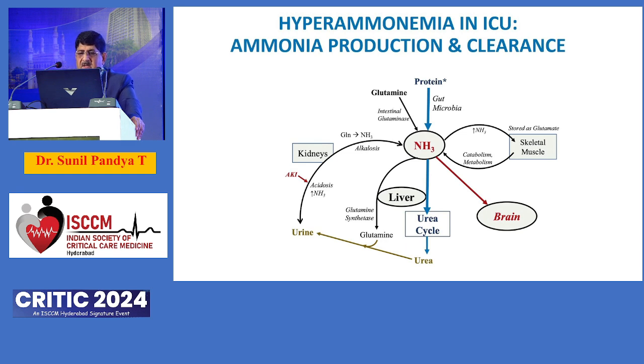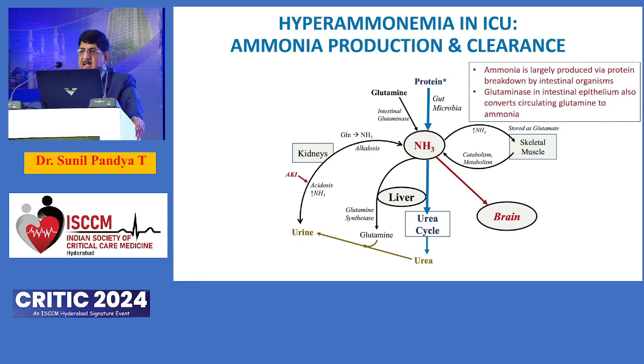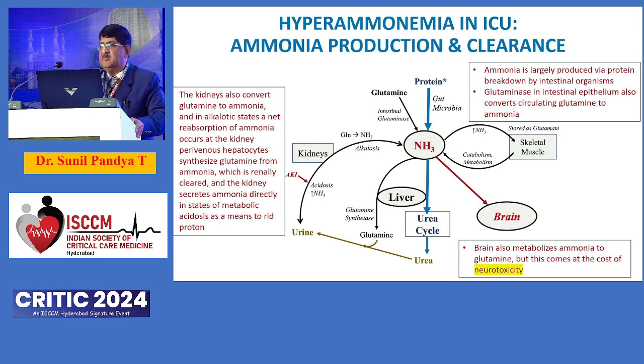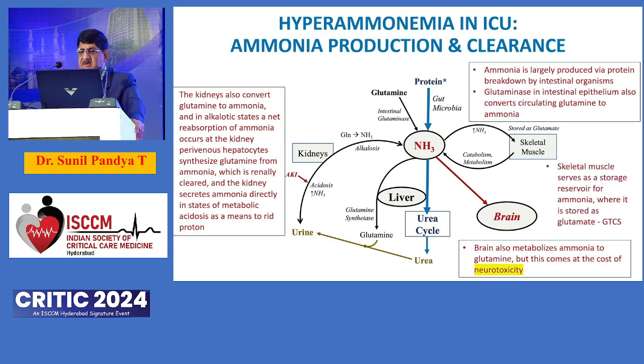We know that ammonia is metabolized in various organs: the skeletal muscles, the kidneys, the intestines, the liver, of course, as the urea cycle, and importantly, the brain also. And metabolism of ammonia in the brain into glutamate is itself neurotoxic, and this can have a deleterious effect on the brain, which is the most targeted organ.